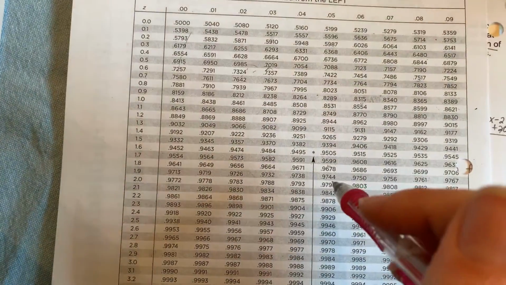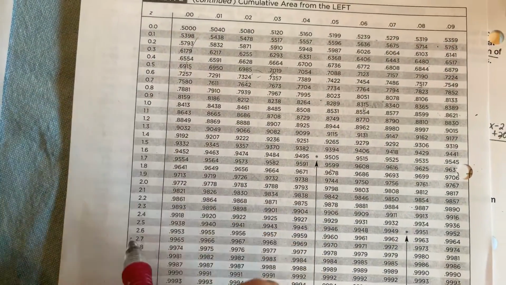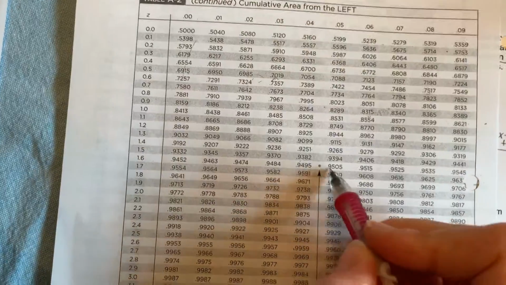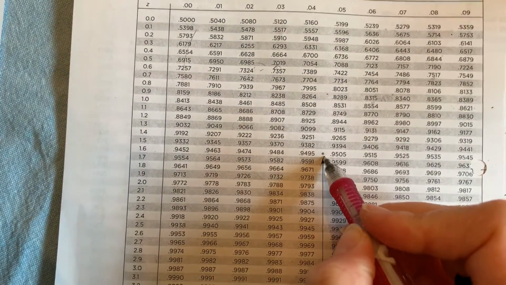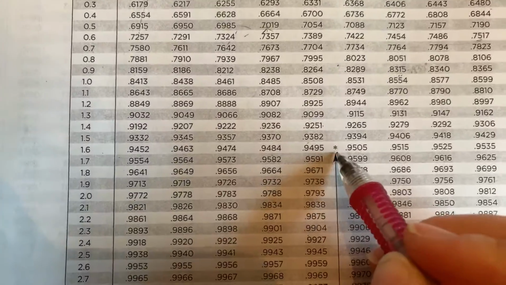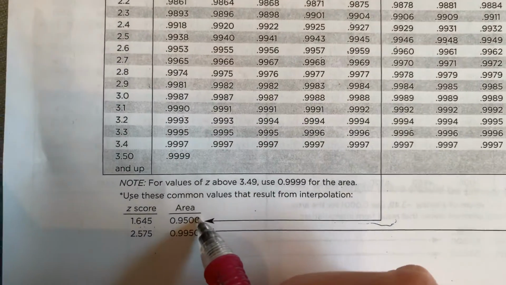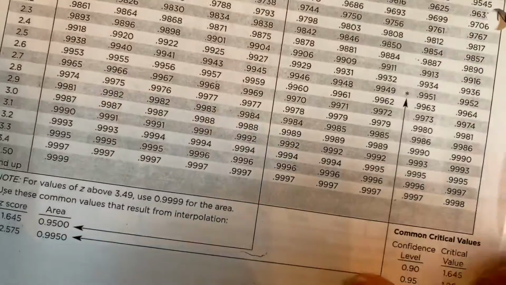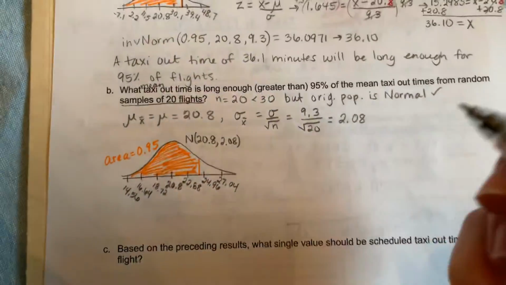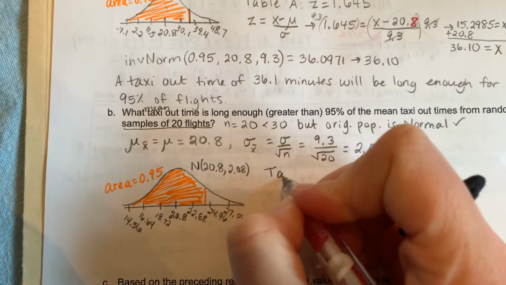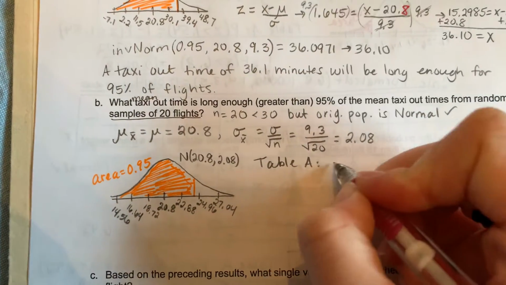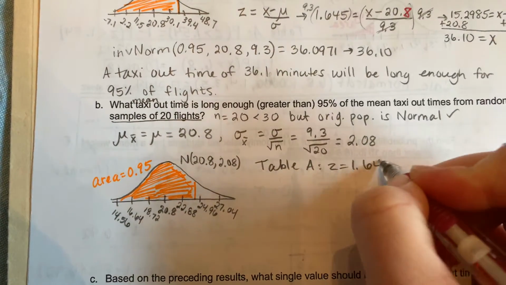I might just point out one more time where I found that. I'm looking in the actual table. I'm not looking over here for 0.95 because I don't have a z-score, I have an area. I look to find the closest to 0.95 and realize this is a special case, right? The 0.95 is halfway between those two values. I follow the arrow down. It tells me to use a z-score of 1.645. Okay, so I write on my paper that from table A, I get a z-score of 1.645.